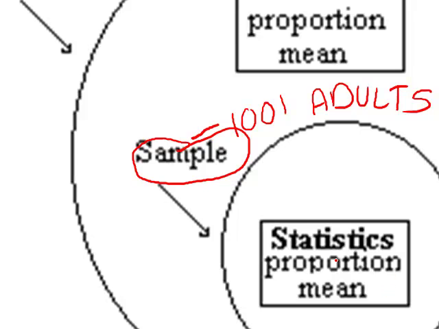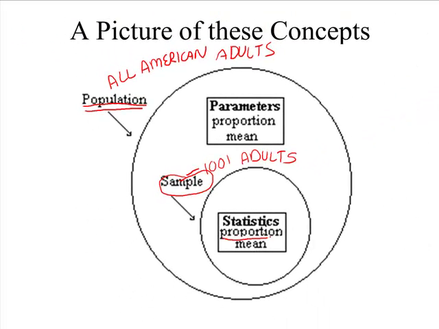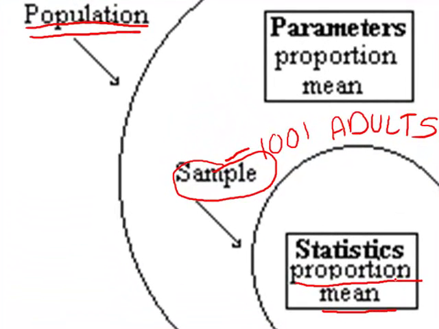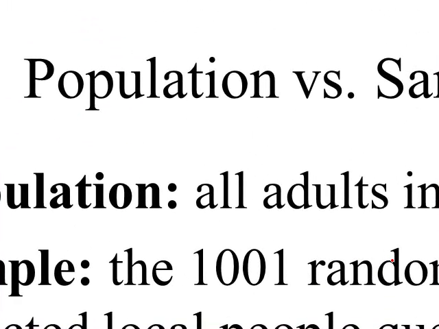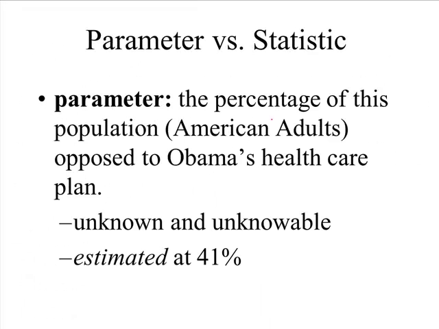Okay? When we are talking about things that describe a sample, numbers that describe or summarize a sample, they are called statistics. When we talk about numbers that describe a population, they are called parameters. Okay, so in our case, again, the population, that large group that we're actually interested in, was all adults in the USA. The small group we actually get to look at is the 1,001 adults that we select at random.